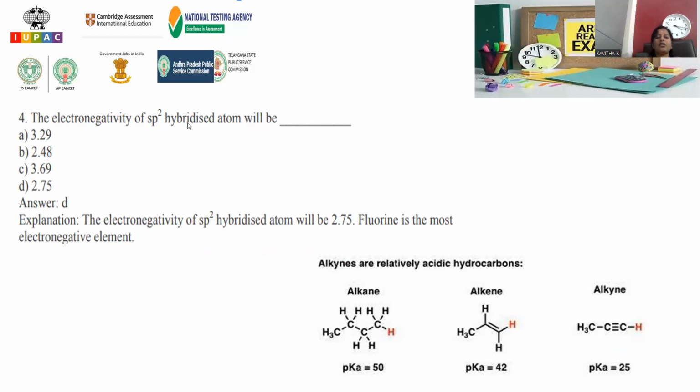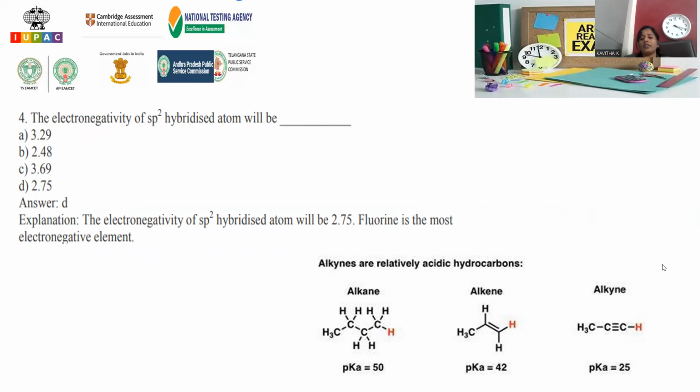Move on to another question. The electronegativity of an sp2 hybridized atom will be, okay. Electronegativity depends on the s orbital contribution. Higher the s character, greater will be the electronegativity. S character and electronegativity are directly proportional to each other. As the s character increases, the electronegativity value also increases. In the case of sp2 hybridization, the electronegativity of the carbon will be 2.75.